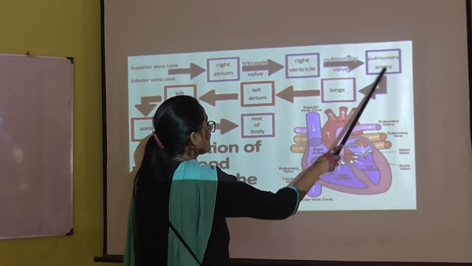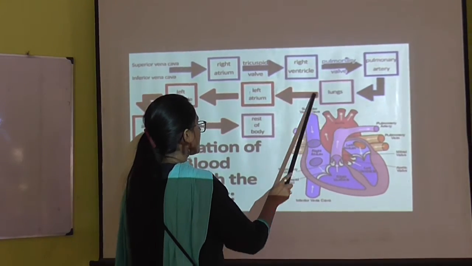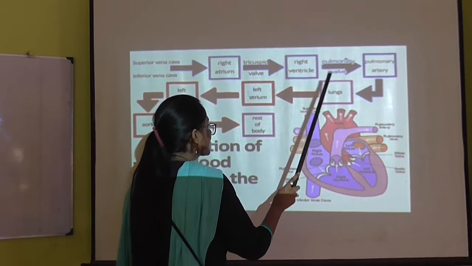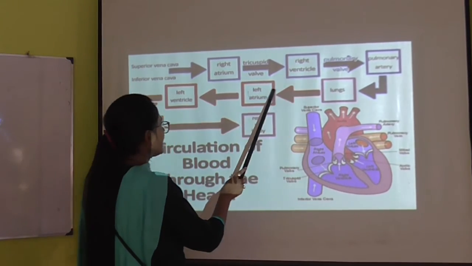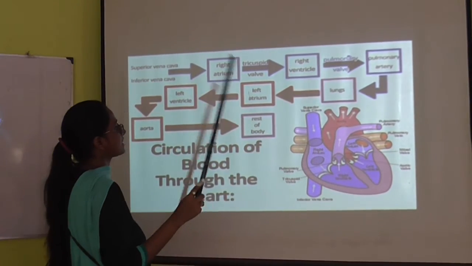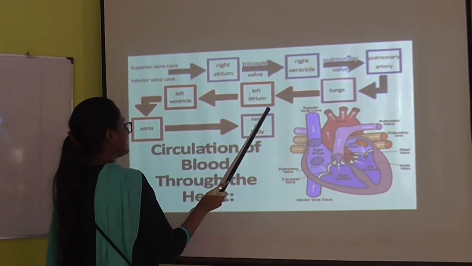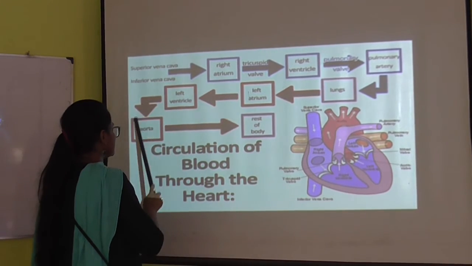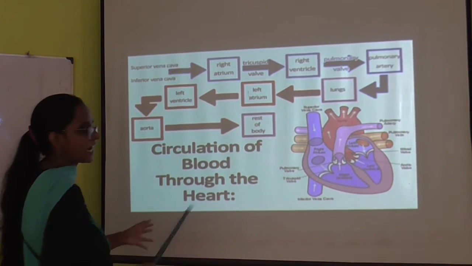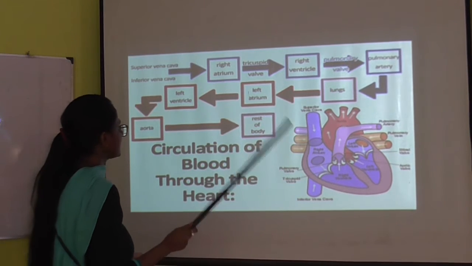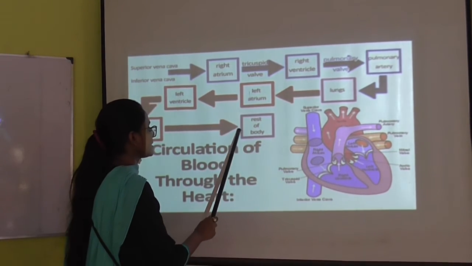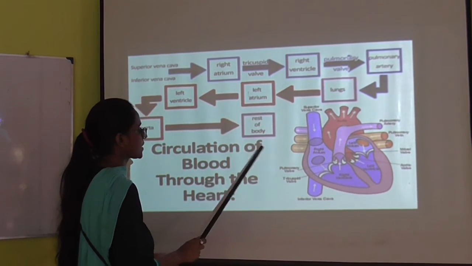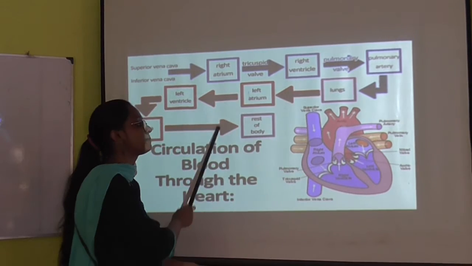Next, from the pulmonary artery, the blood reaches the lungs. After getting purified in the lungs, it reaches the left atrium, then the left ventricle, then the aorta, which is the largest blood vessel, and next it goes to the rest of the body.